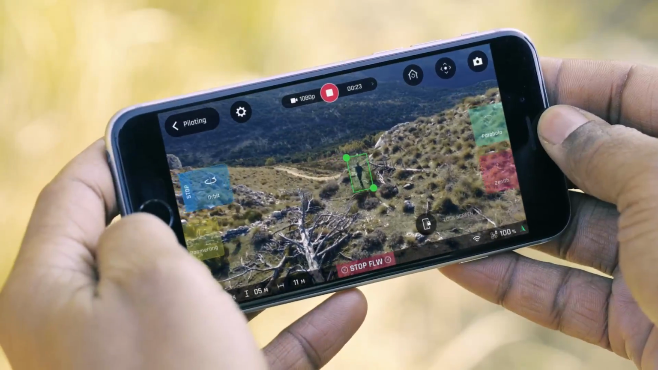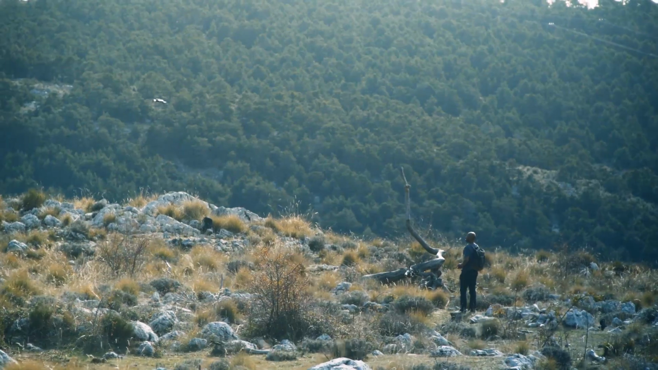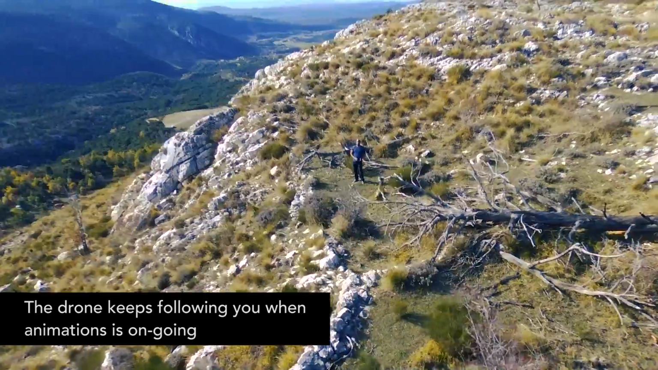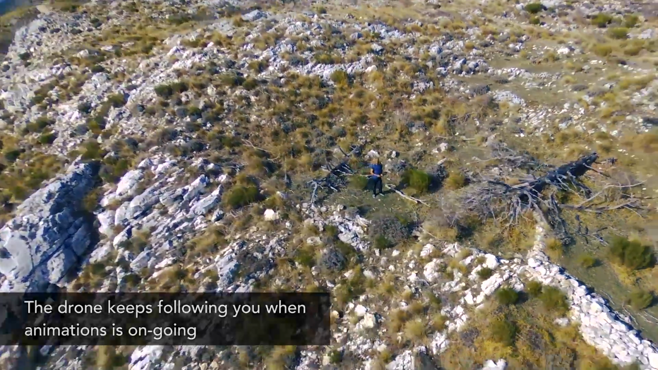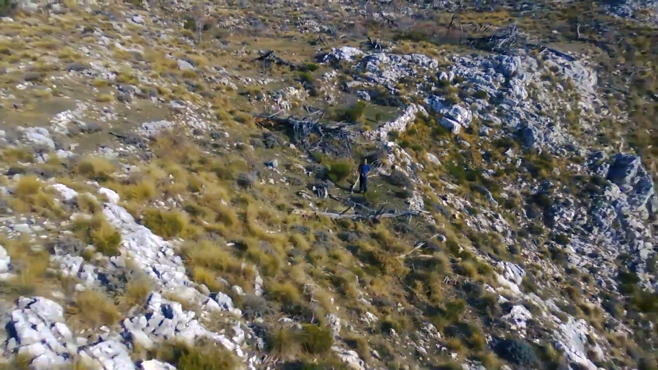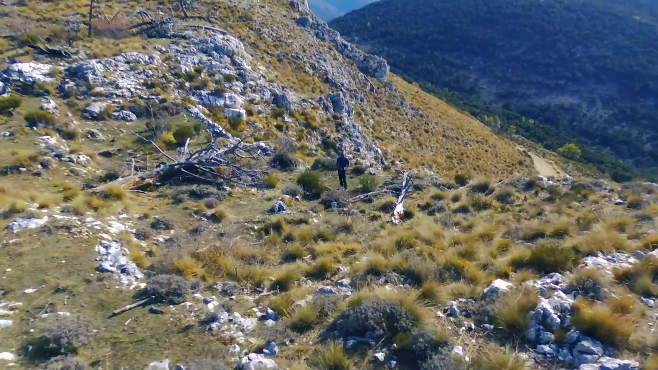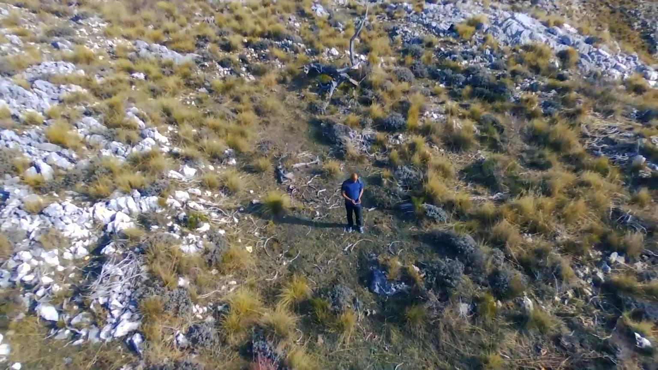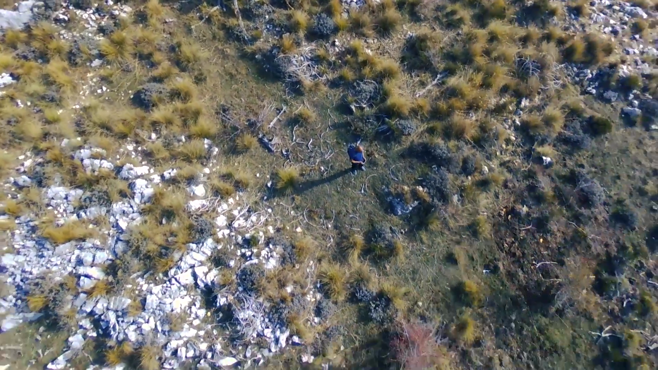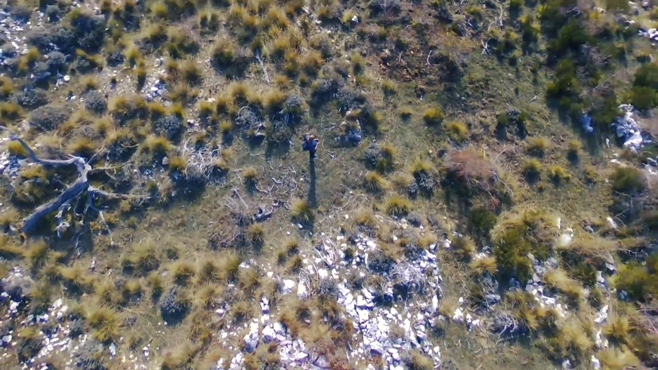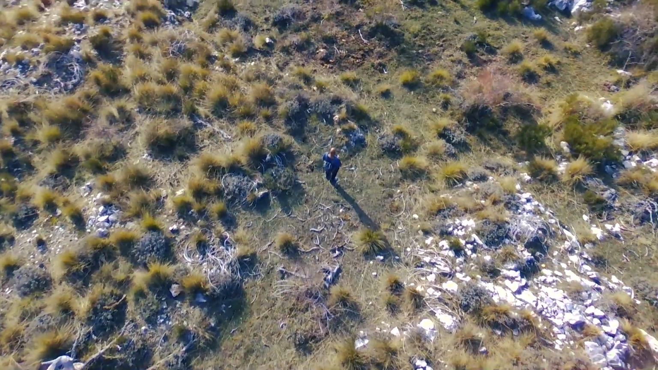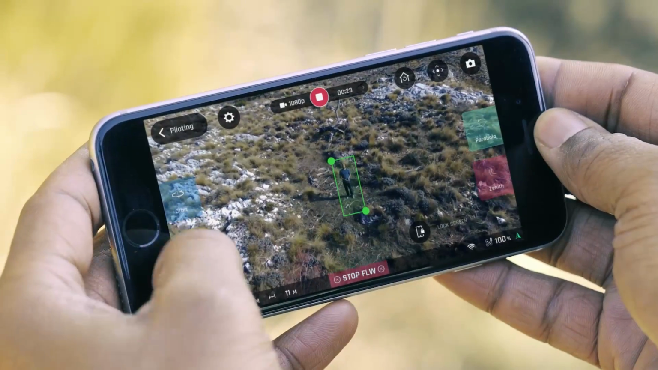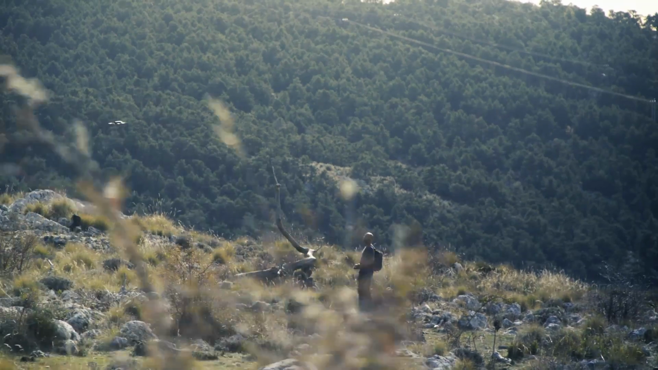Orbit. The drone circles the subject in one full revolution, 360 degrees. Parabola. The drone flies over the subject in a parabolic trajectory. Boomerang. The drone backs away and then moves towards the subject.